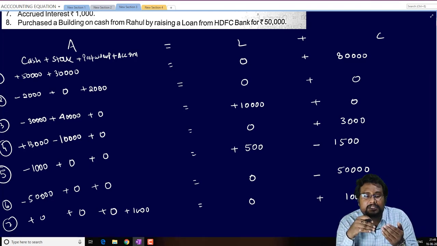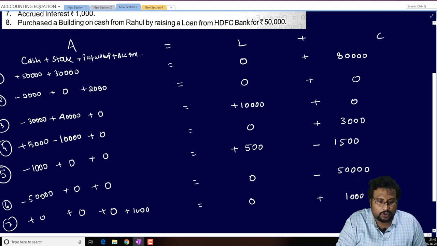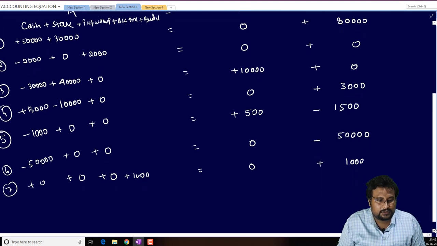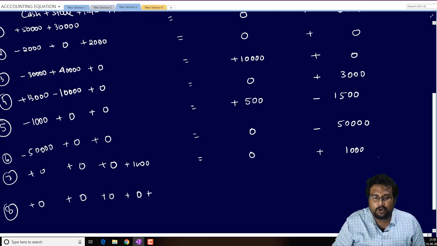What thing is coming in the business? Building. So we will write down in the assets column one building. Eighth one: no effect on cash, no effect on stock, no effect on prepaid expenses, no effect on accrued interest, and we added a building of how much?